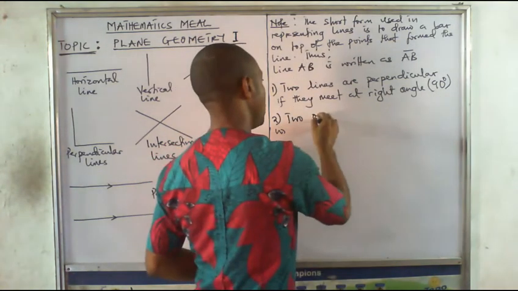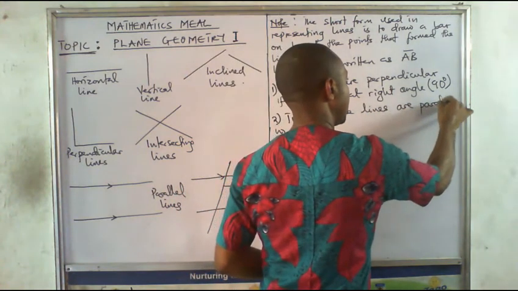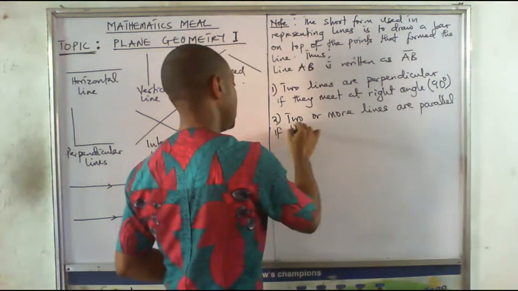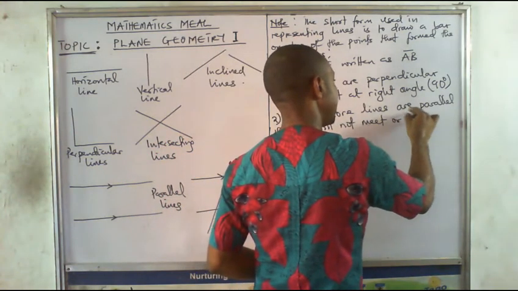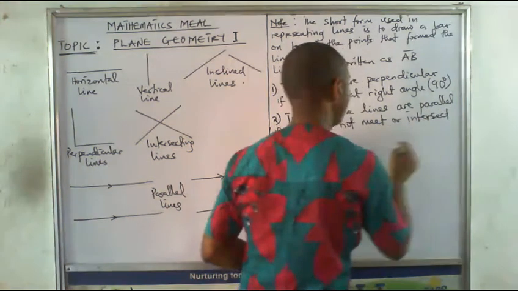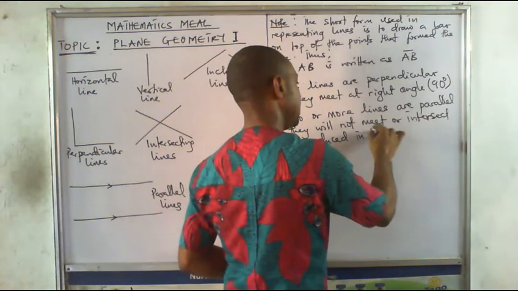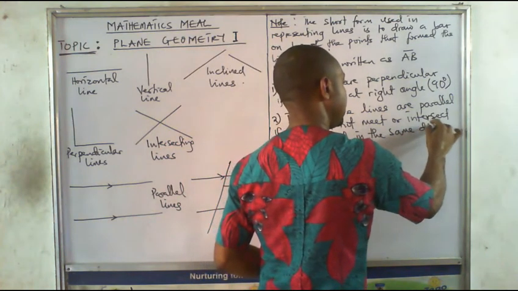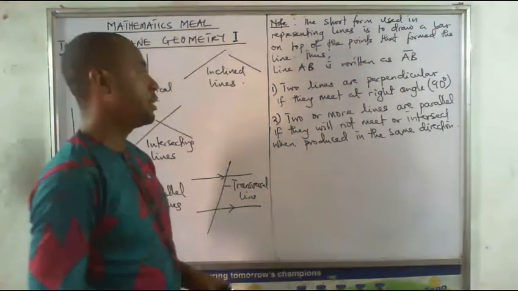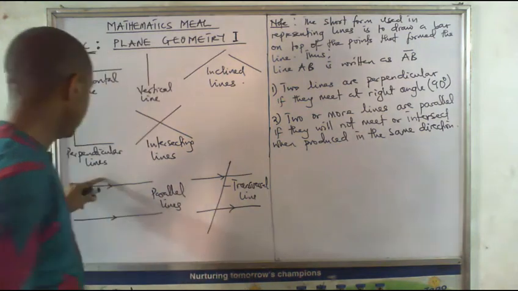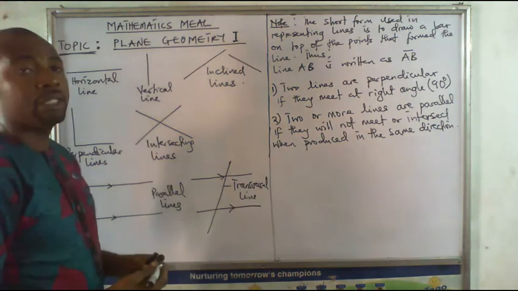So we say two or more lines are parallel if they will not meet or intersect when produced in the same direction. So we have this. If you continue to draw this line and draw this one, they will never intersect. So the lines are parallel.